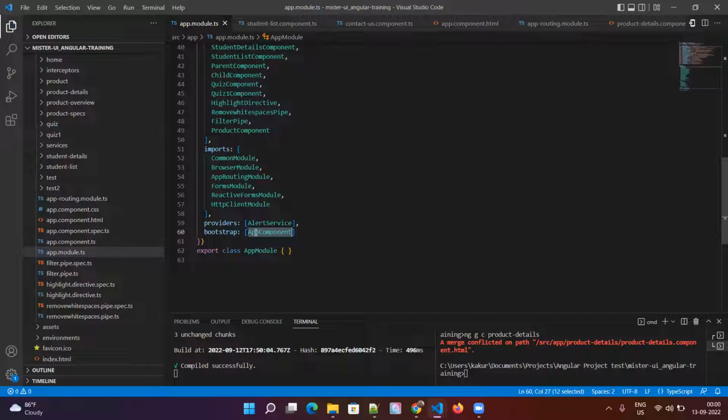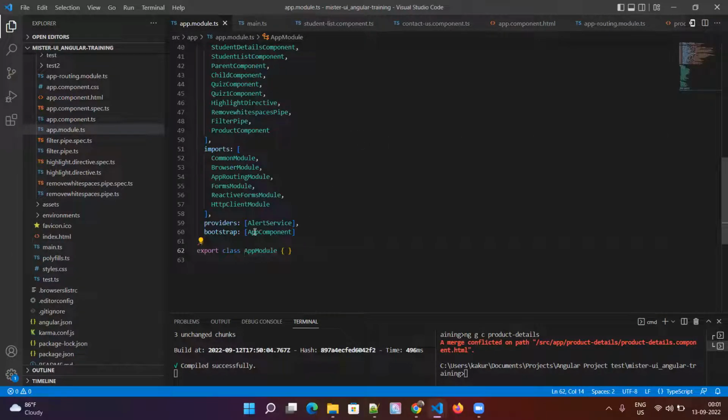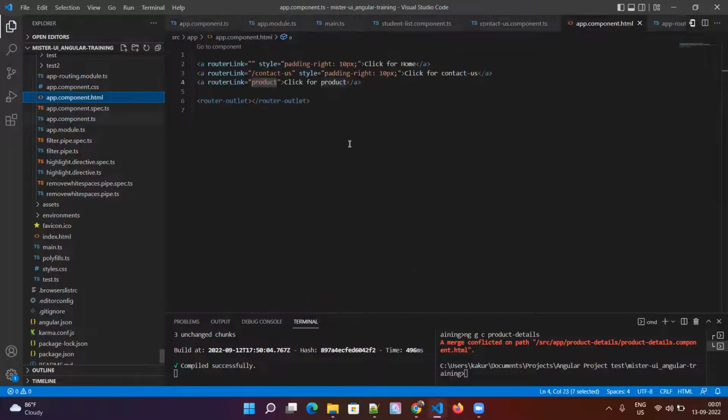Why do you have to use this here? Because if you go through the chain, Angular starts from the main file. In the main file we are bootstrapping it, and bootstrapping is a starting process. So with bootstrapping we are telling it to go to app module. It will go to app module, and in app module we are telling it to go to app component using the bootstrap property. So it will go to app component, and now it will render the HTML there. That is the reason for all the default routes we put the router outlet here, because first it will execute app component. So that is the flow.